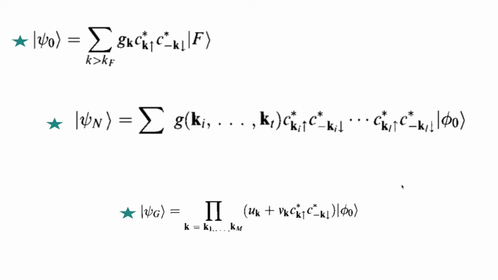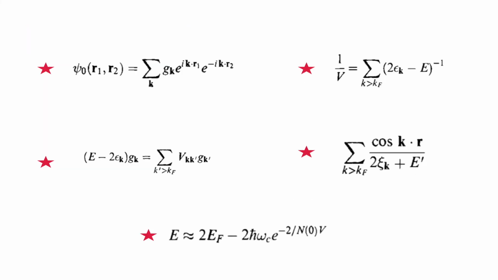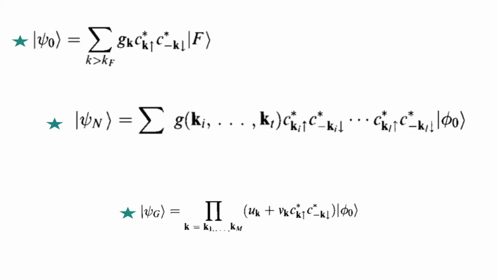Actually, this first equation is very similar to this equation, right? What they have written is a trial wave function for two electrons put into the Fermi sea. This is the notation of second quantization. I think we are all aware of second quantization, because in the harmonic oscillator we have seen the ladder operators, like creation and annihilation operators. So this is nothing but the same kind of concept. I will tell you briefly what it does.